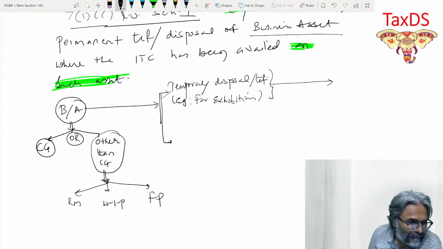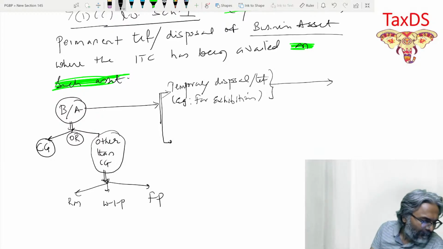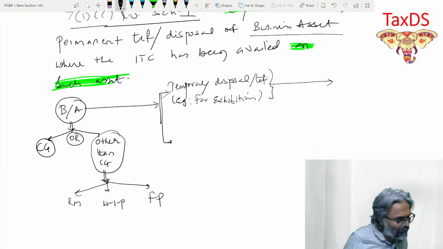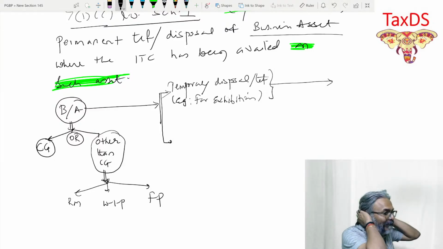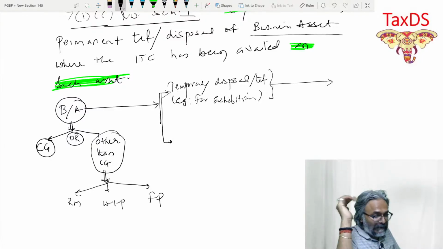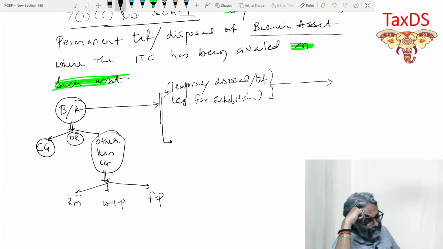Therefore, I am repeating my question: whether this sort of a disposal can be considered as a supply under section 7(1)(c) read with Schedule number 1. Rishi, Aveen, Aishwarya, Tulsi. So the answer is getting clear, Krishna, Jyoti, that this cannot be considered to be a supply under 7(1)(c) read with Schedule number 1.